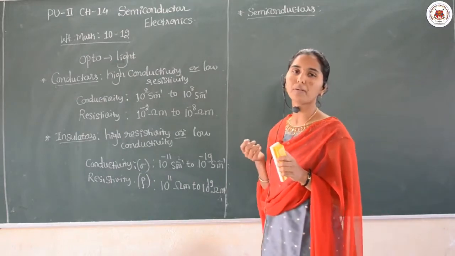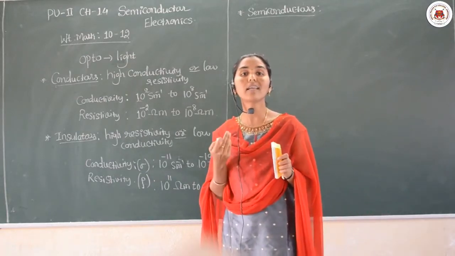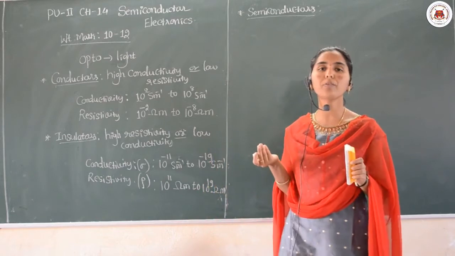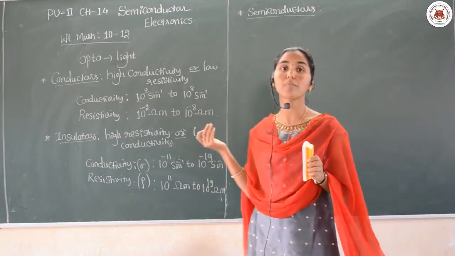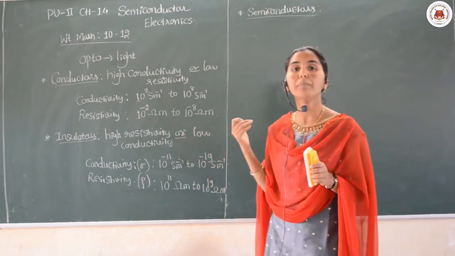Good examples of semiconductors are silicon and germanium. These are pure forms of semiconductors, and sometimes they are also called metalloids.